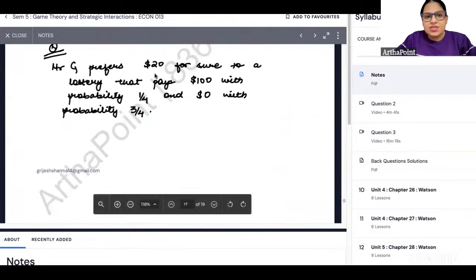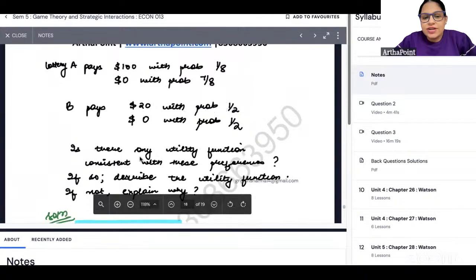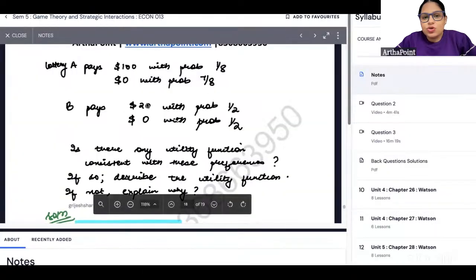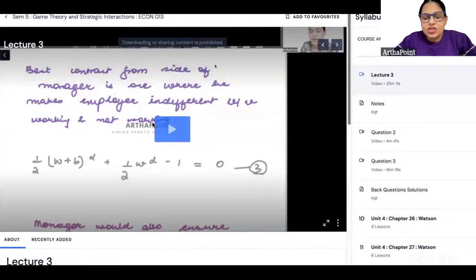देखो बेटा, this is the question that has been asked in exam. देखो, prefers 100 with probability 1/4 and 0 with probability 3/4. Isn't it? This is exactly the same question. Is there any utility function consistent with these preferences? ये रहा वो question. And it is the same question that we have covered in class. ये रहे notes उसके, and we have gone ahead and we have done this in lecture number 3.